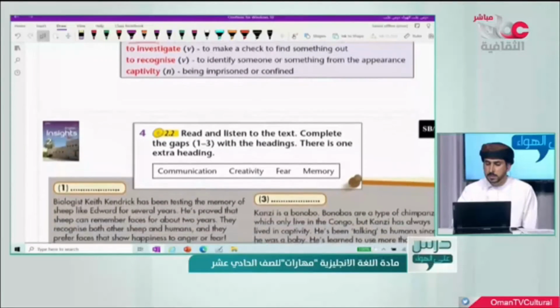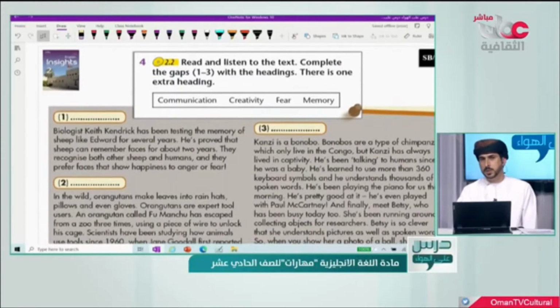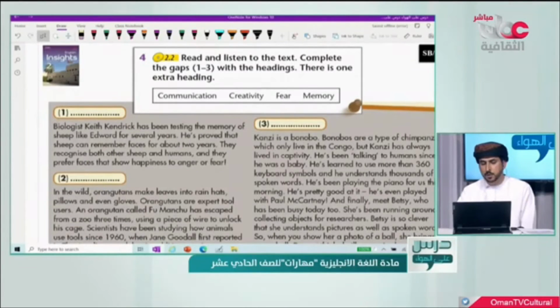Now let's read the text and find out the answer to the 3 statements that we have come across before. So we are still on page 18 and we have question 4 here. Read and listen to the text. Complete the gaps 1 to 3 with the headings. There is 1 extra heading. Actually, we have 4 headings here: communication, creativity, fear, and memory. We need only 3 of them to fill in the gaps here.